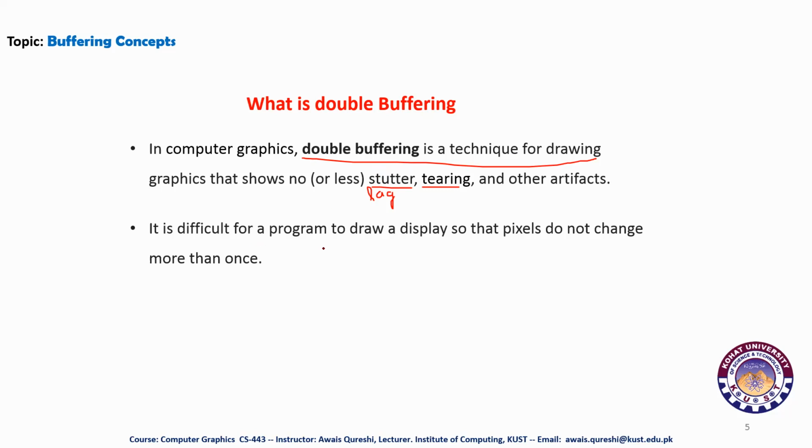It is difficult for a program to draw a display so that pixels do not change more than once. When we are talking about a program running on a single CPU and not on a GPU, it is very difficult to draw a display so that the pixels do not change more than once. So with the help of this technique, double buffering, we can eliminate or remove this anomaly.